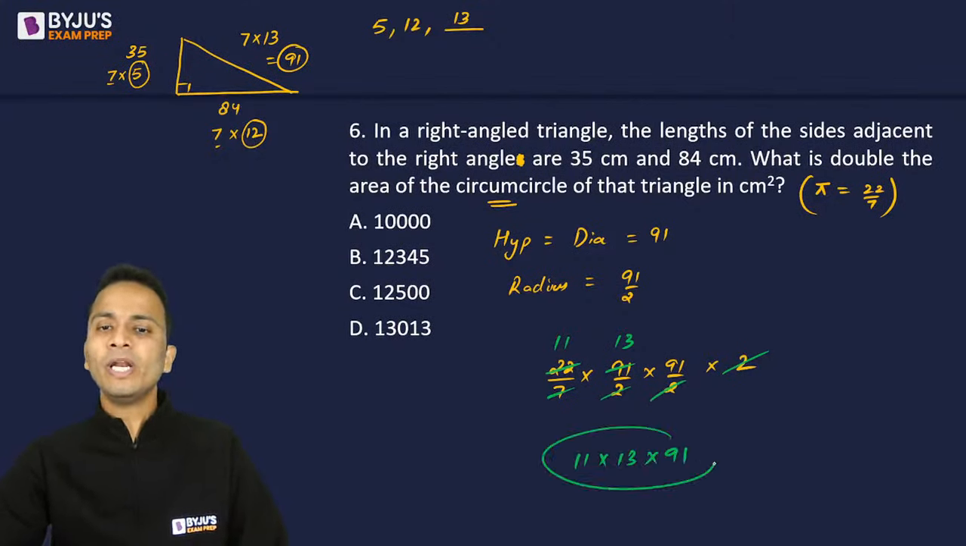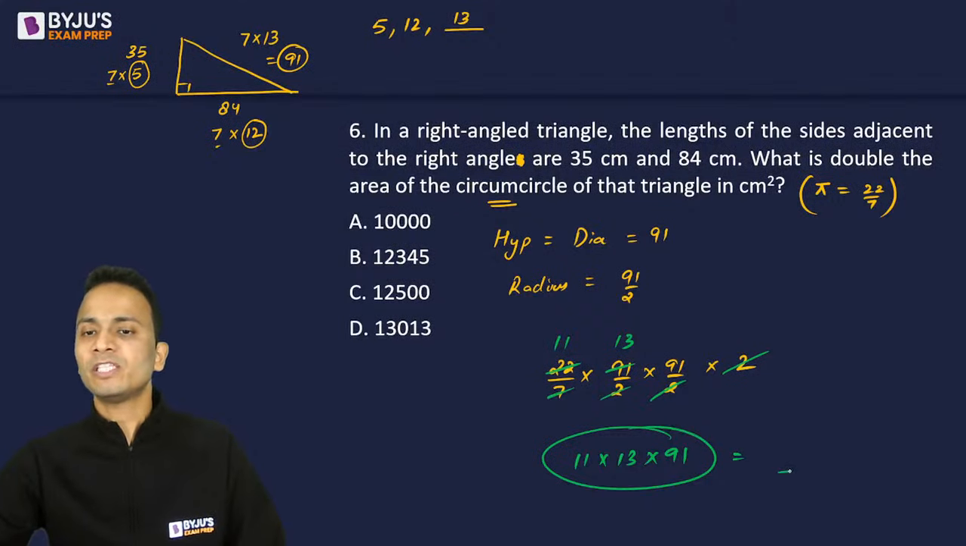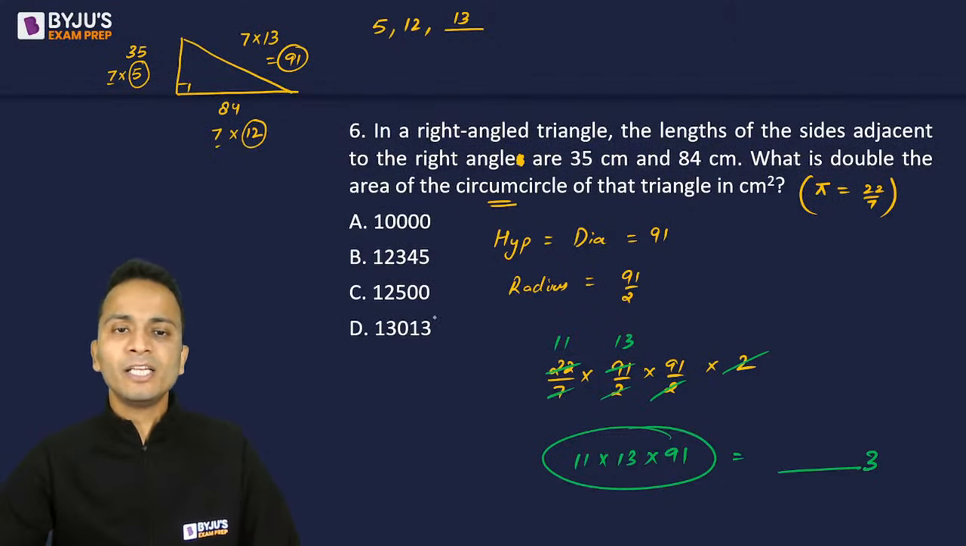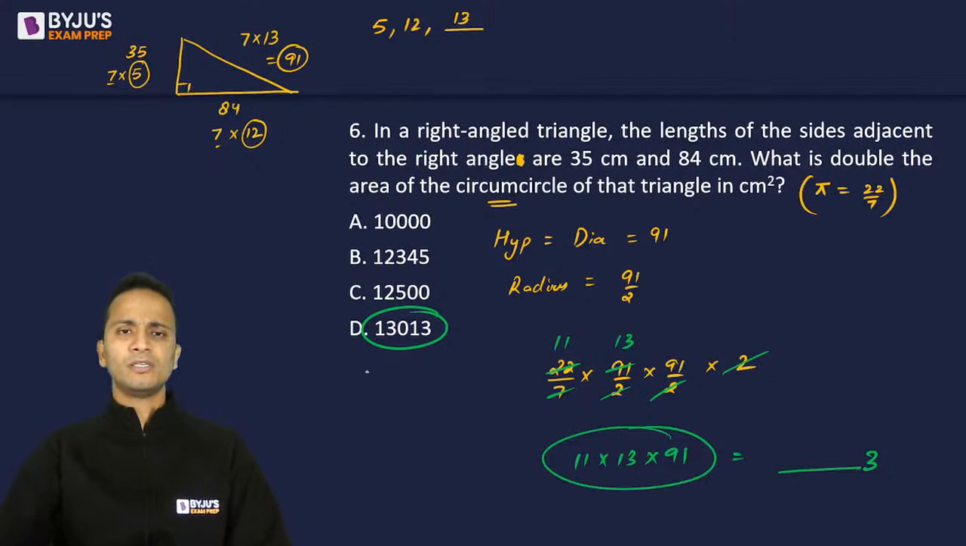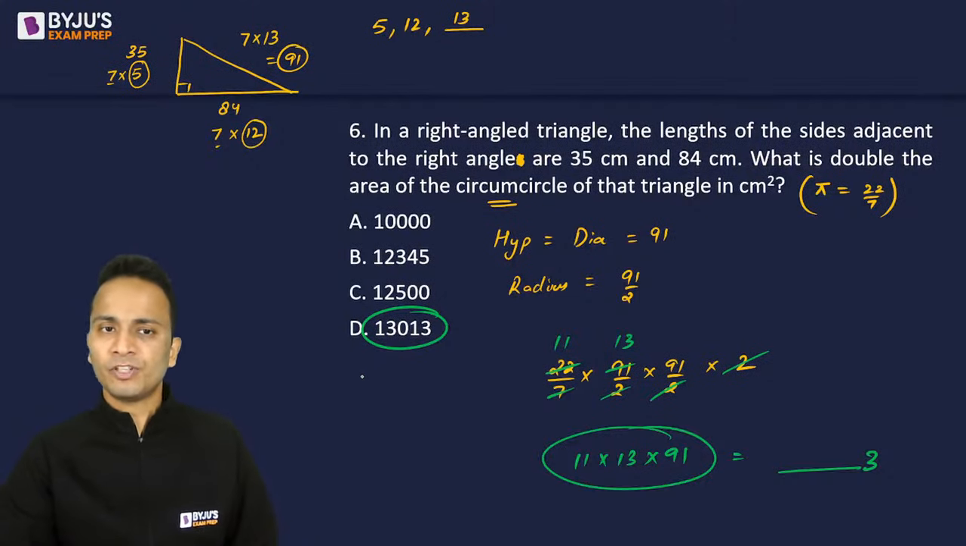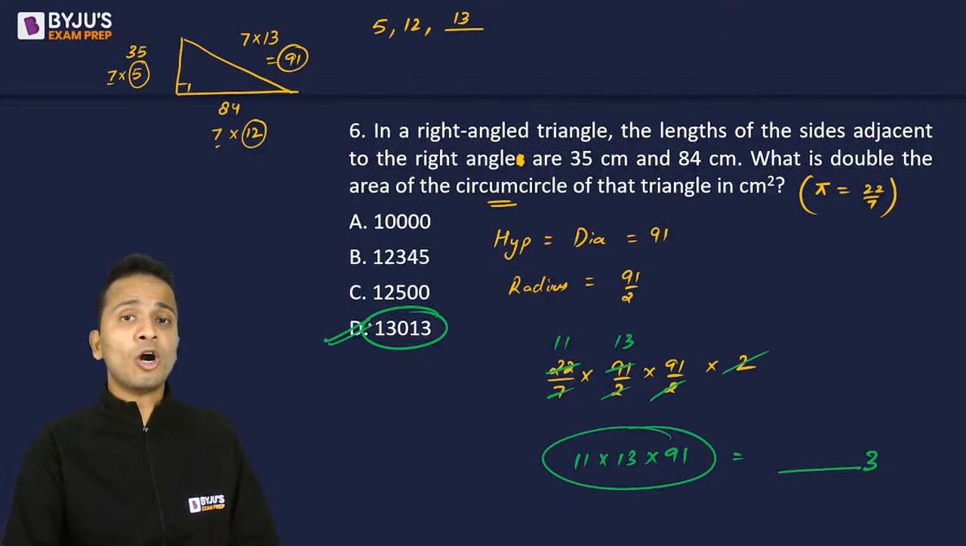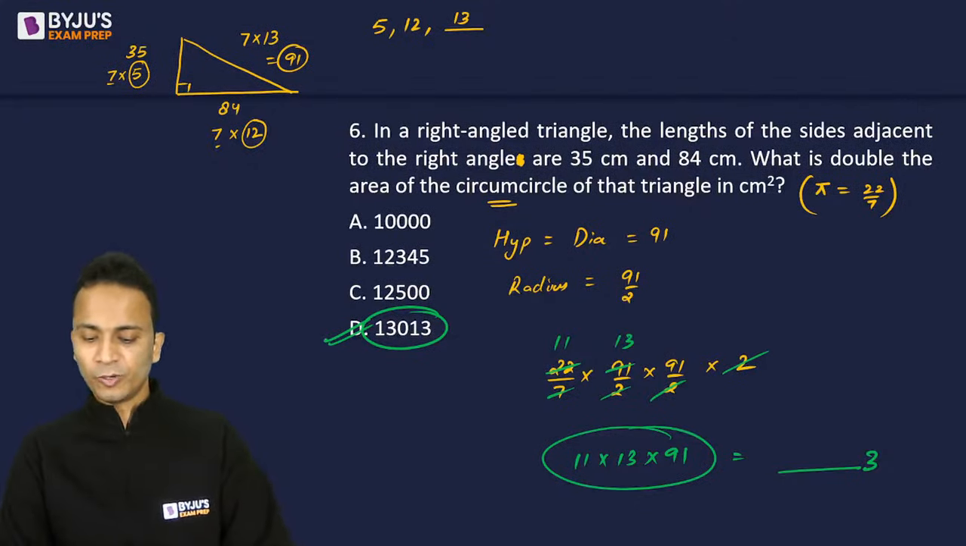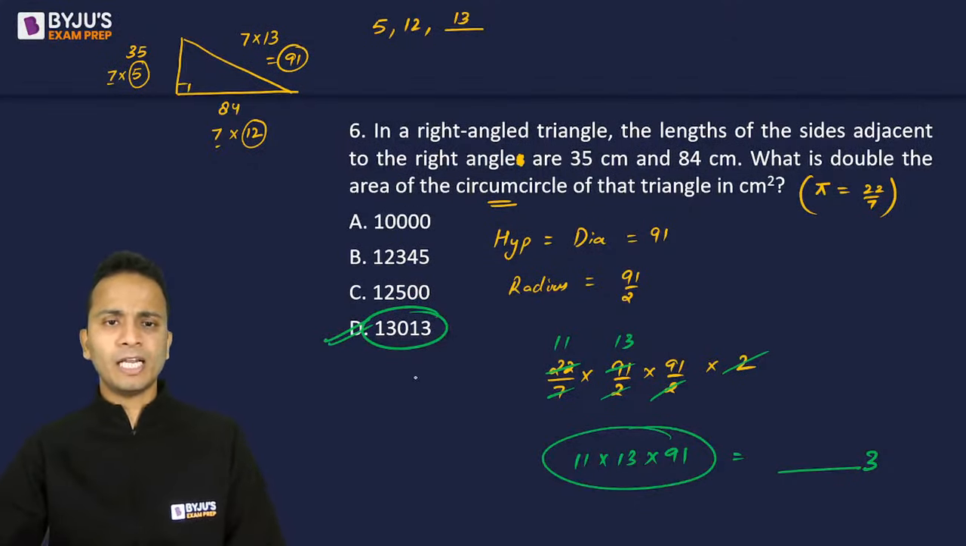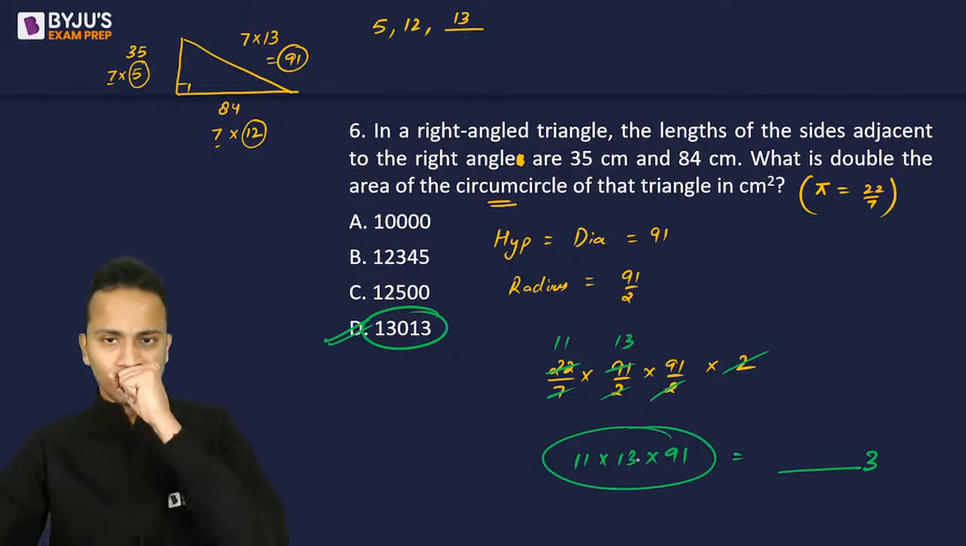Now look at the unit digit of this number. The unit digit of this number is 3, and there is only one option that has unit digit of 3. So you can safely mark this option as the answer if you are confident about your calculations. You can mark the option as 13,013. Otherwise, you can do the calculations.